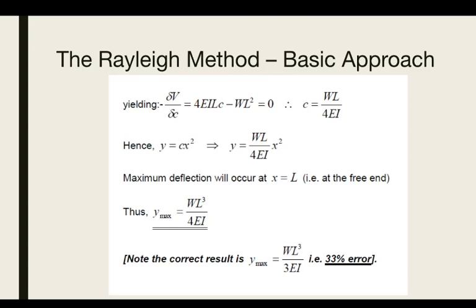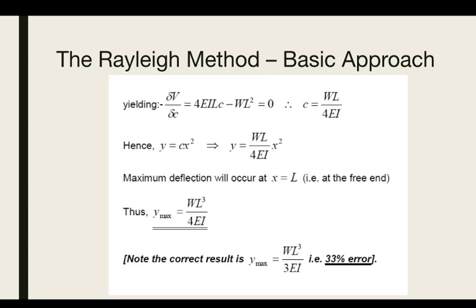Now if you apply the principle, this equation will become 0. So you can find the constant C, which will be equal to WL divided by 4EI. Hence, y equals Cx squared, which will be equal to y equals WL divided by 4EI x squared.